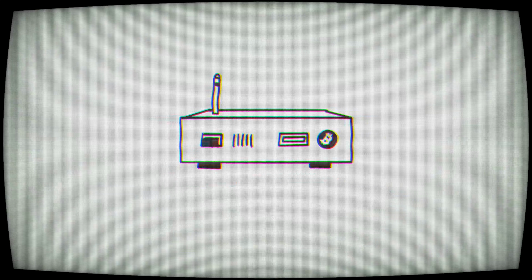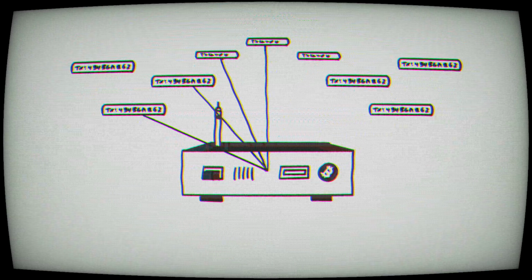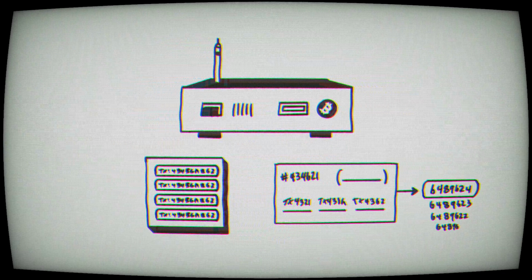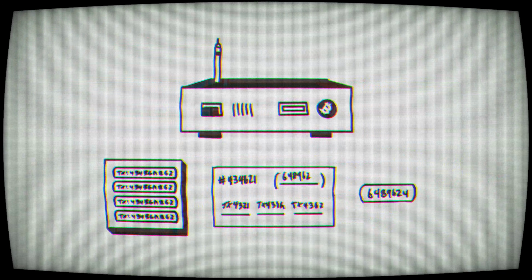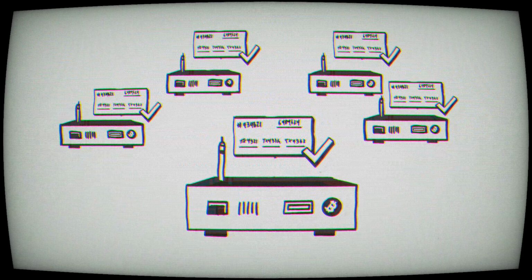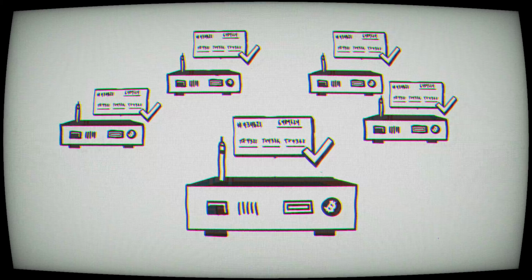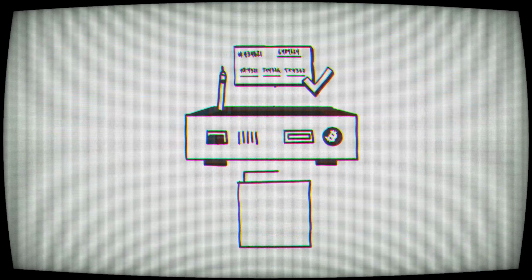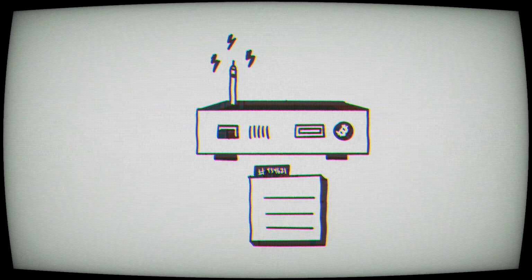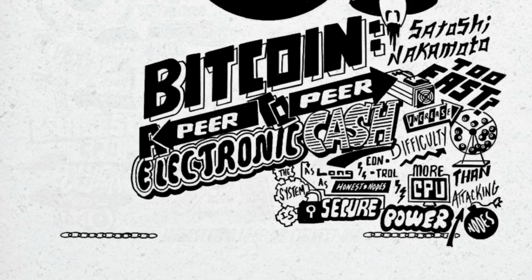New transactions are broadcasted to all nodes. Each node collects the new transactions into a block. Each node works on finding the proof of work for its block. When it's found, it's broadcasted to all other nodes. Nodes accept this only if it is valid and not already spent. Nodes show they've accepted this by working on the next block by using the hash of the accepted block. And nodes will consider the longest chain to be the correct one.